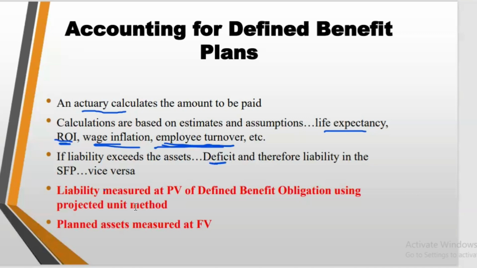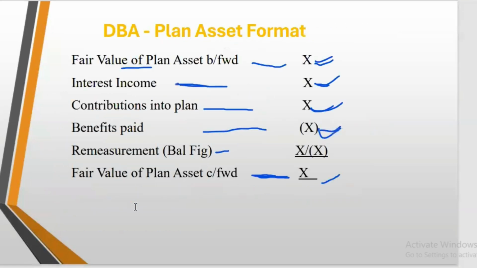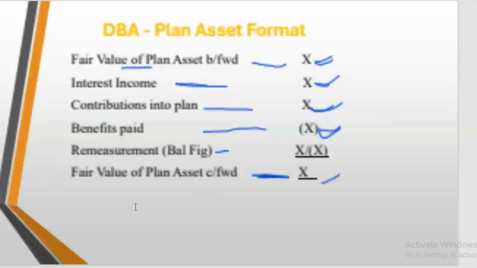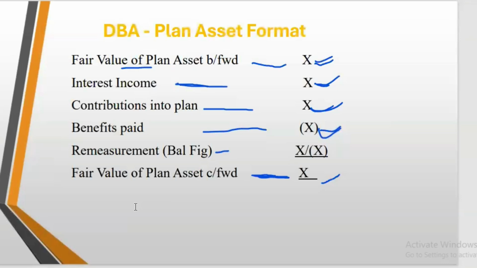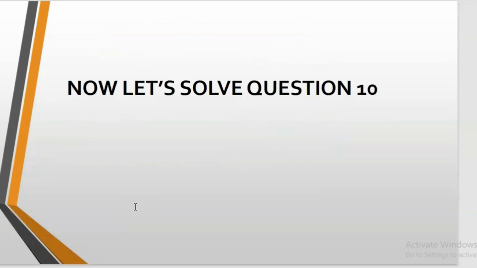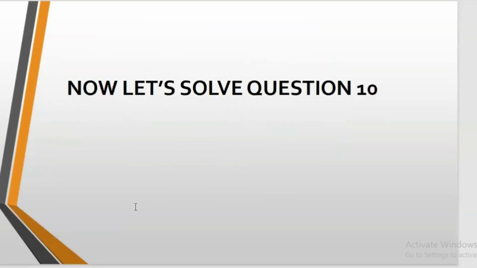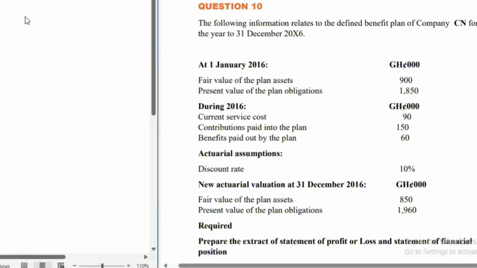We'll look more into it as we solve questions, and you get to understand it better. So that's the format. Now let's solve one question. Let's see how the defined benefit plan asset works and then the defined benefit plan liability. When we are done, we'll come and explain the components and then we'll pick a whole question where we even involve the net. There's a net method here, but we'll look at it along the line. But now let's solve this question.